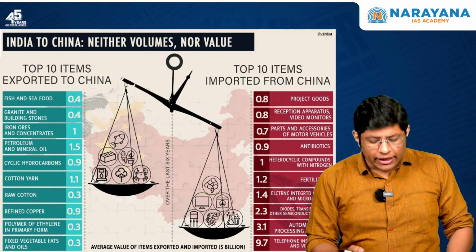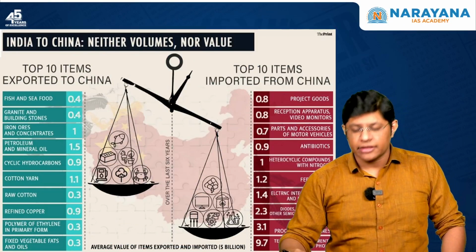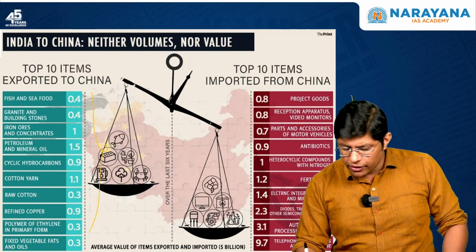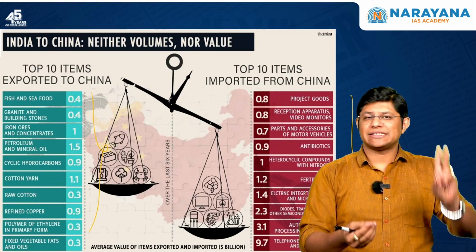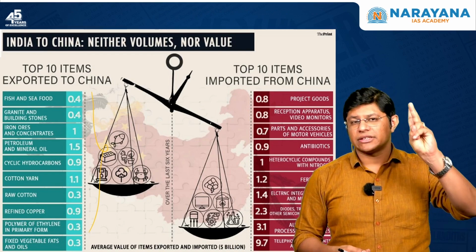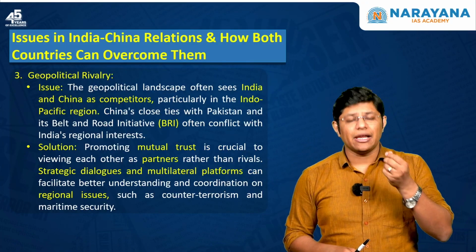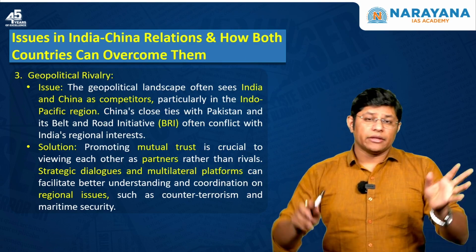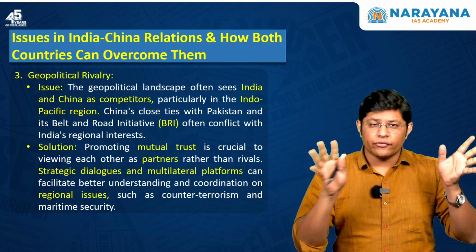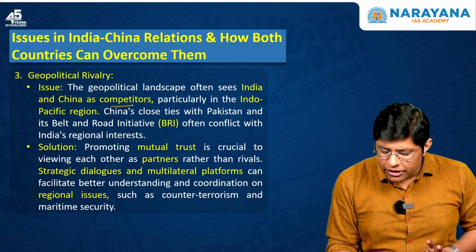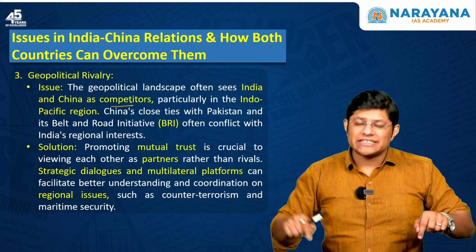These are the top 10 items exported to China and this we import from China. So, please go through it and try to remember a few goods. This is the second issue. The first one was the border issue. The second one was trade imbalance. The third one is the geopolitical rivalry. The geopolitical landscape of the world sees India and China both as competitors, especially in the Indo-Pacific region.